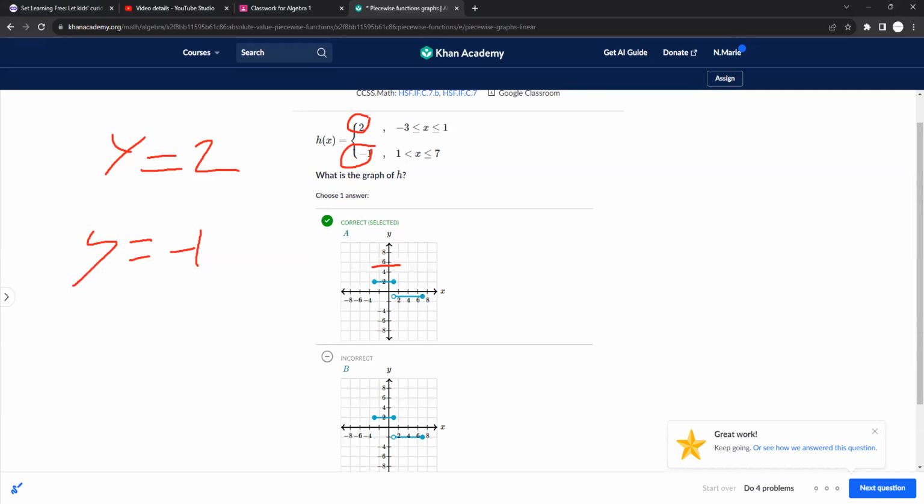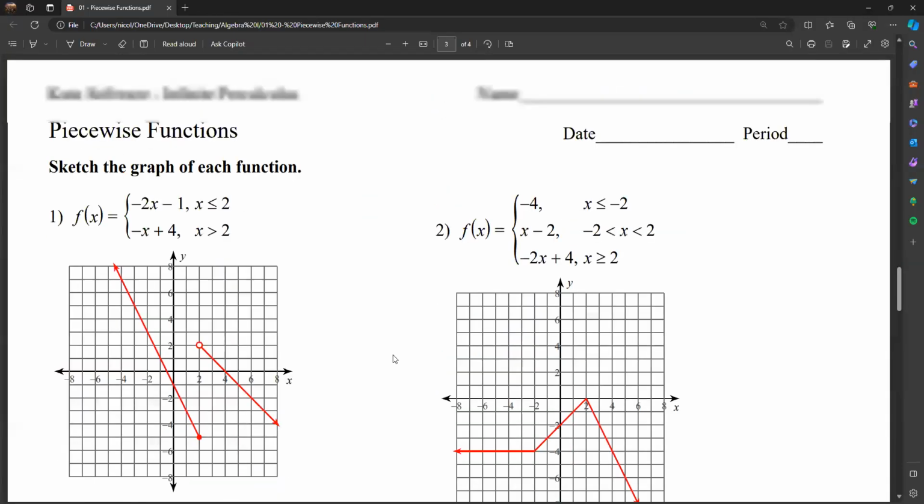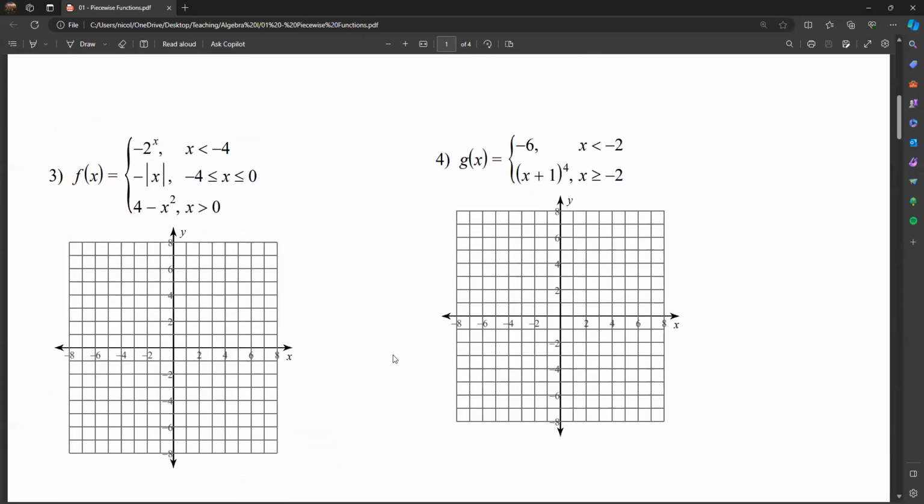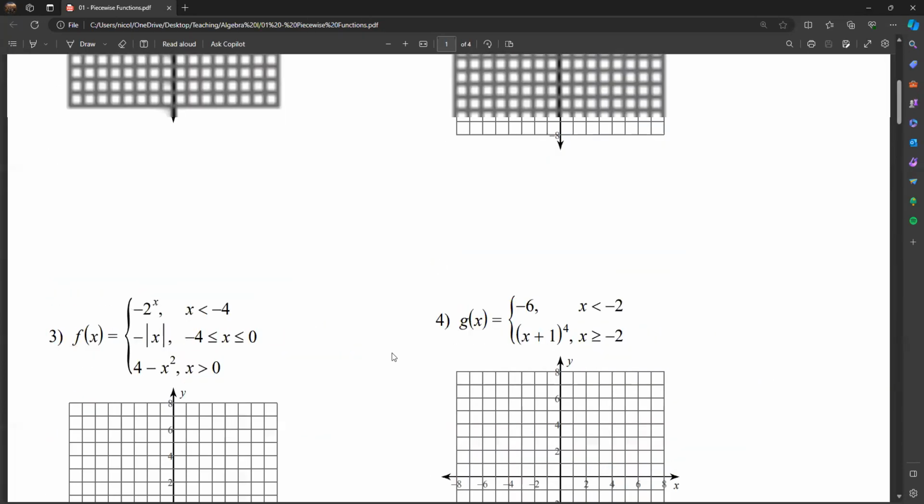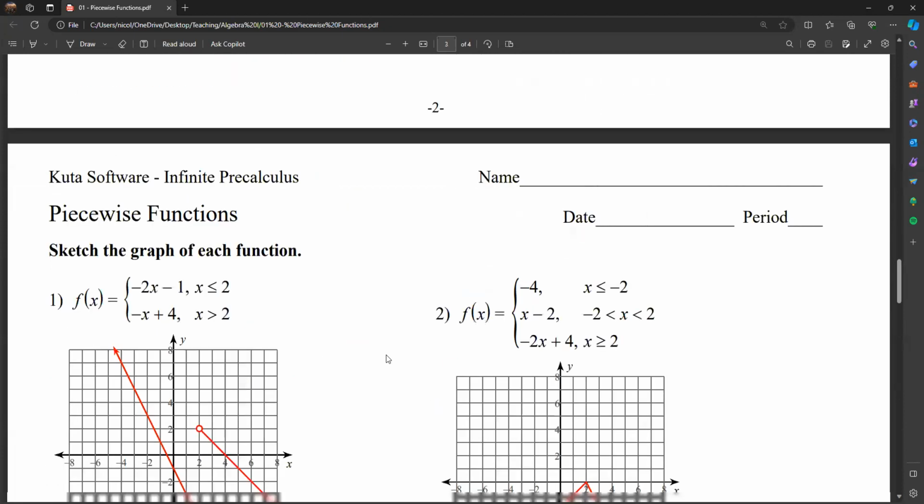So graphing them on Khan Academy is a bit easier in my opinion, which is why I would recommend you do them on an actual worksheet. Let me find my worksheet. All right. So yeah, I would actually learn to graph them because a lot of times, teachers will tell you, hey, sketch a graph of this piecewise function. And you can do that.